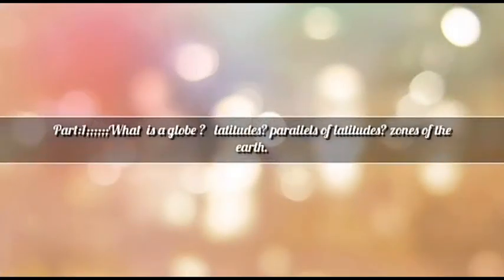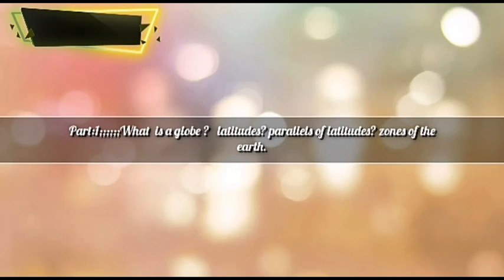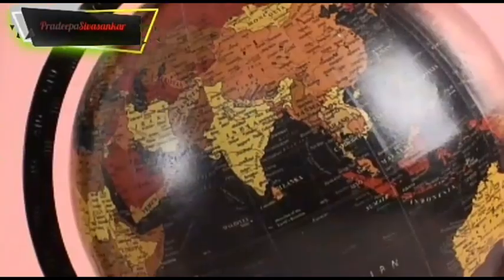In this video, you are going to learn what a globe is, what latitudes are, what parallels of latitude are, and the heat zones of the Earth. This is part 1 of lesson 2. Let us enter the topics.